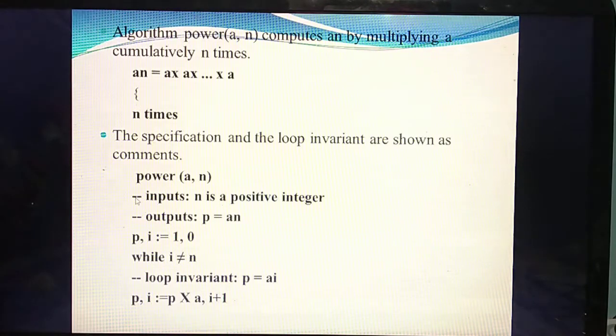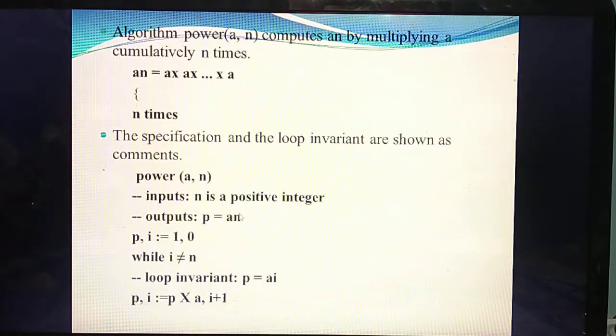So what input are you giving? n is a positive integer. Here you are giving 2 comma 5. Always the power value you give should be a positive number. Would you give 2 comma minus 5, 2 power minus 5? No. Always the value of n should be a positive integer. Understand? So if the input n is a positive integer, what output will you get? p equal to a power n. This is a specification algorithm.